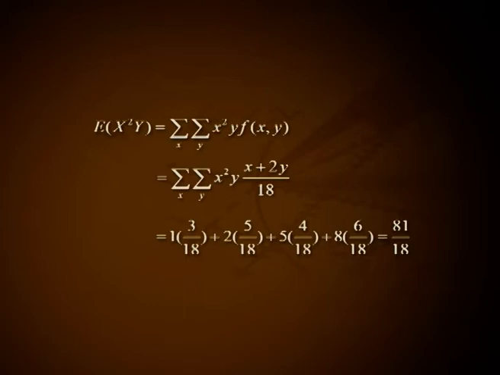Let x and y be two random variables with joint PMF f of xy equal to x plus 2y divided by 18 for x equal to 1, 2, y equal to 1, 2. Find expectation of x square y. Solution. Expectation of x square y equal to summation over x, summation over y, x square y into f of xy. That is equal to summation over x, summation over y, x square y into x plus 2y divided by 18. That is equal to 1 into 3 by 18 plus 2 into 5 by 18 plus 5 into 4 by 18 plus 8 into 6 by 18. That is equal to 81 divided by 18.